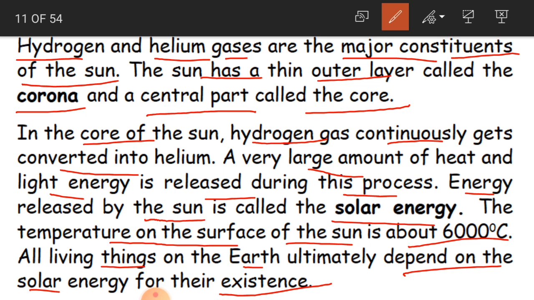Clear, children? So what we have learnt in today's session? We have learnt about the planets and we have also learnt about the sun. These are all nothing but celestial bodies. Okay, so I'll be concluding here. We'll be continuing in tomorrow's session. Until then, take care and goodbye.